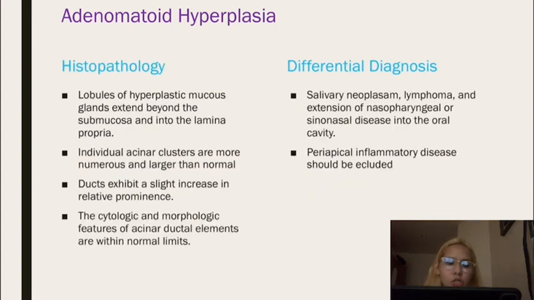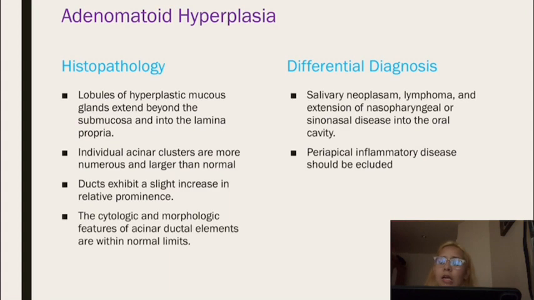For histopathology, lobules of hyperplastic mucous glands extend beyond the submucosa and into the lamina propria. Individual acinar clusters are more numerous and larger than normal. Ducts exhibit a slight increase in prominence. Histologic and morphologic features of the acinar and ductal elements are within normal limits. For differential diagnosis, salivary neoplasm, lymphoma, and extension of nasopharyngeal or sinonasal disease into the oral cavity.